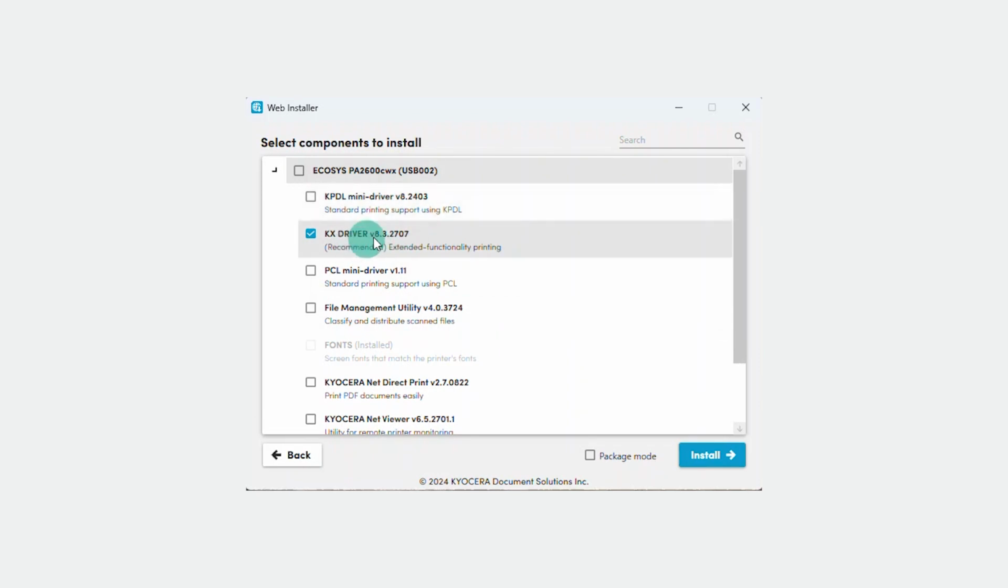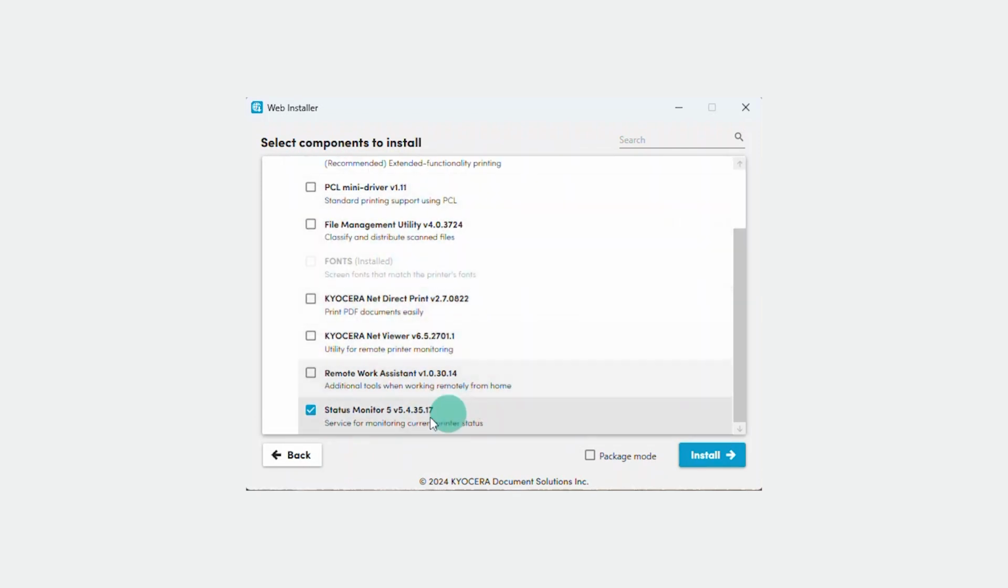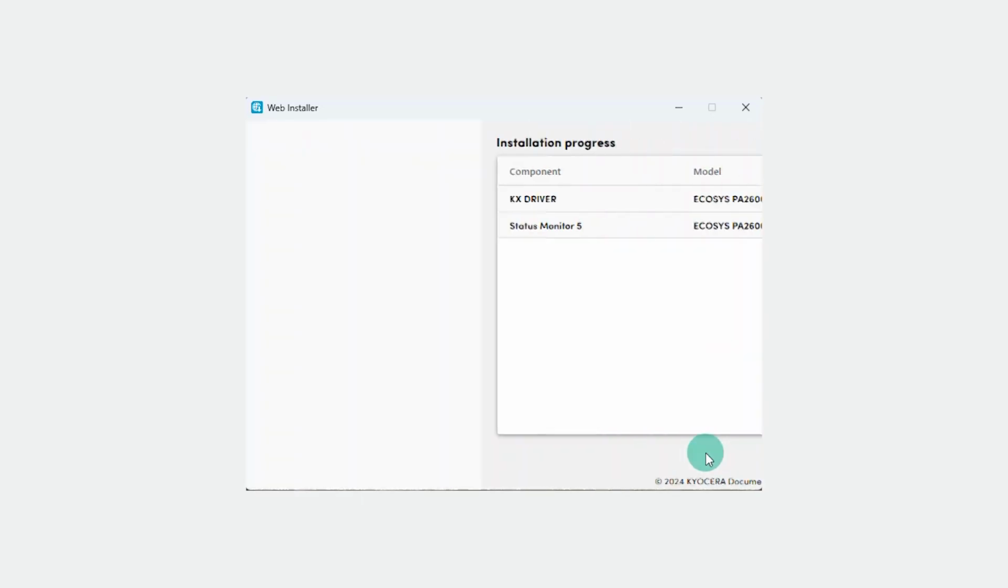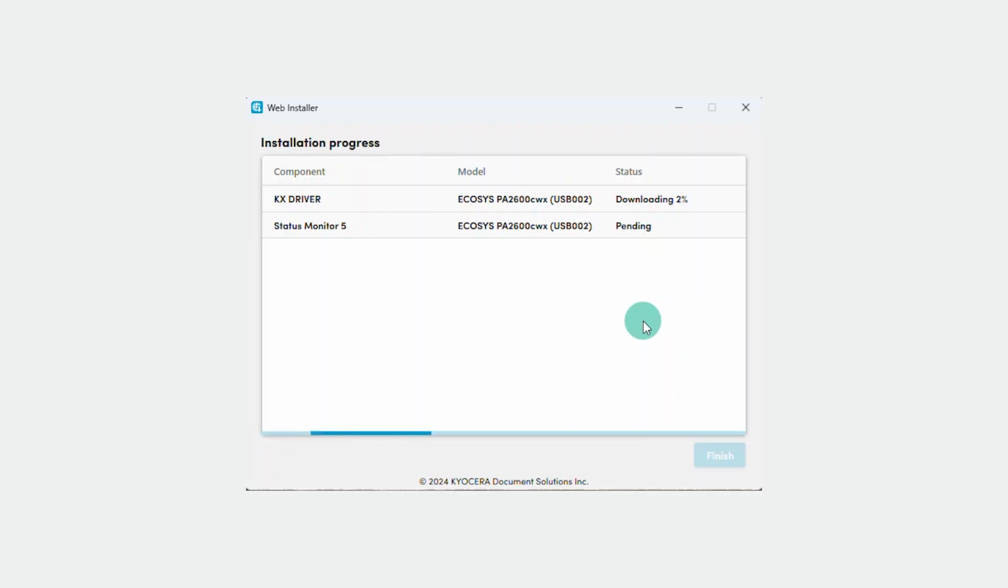KX driver is checked. Ensure that status monitor and fonts are also checked to install. Click on Install. The web installer will begin the installation process. Each component will show as pending, then downloading, then downloaded, then installing, and finally installed. This process may take a few minutes, so please be patient during the process. Once all components are installed, select Next.